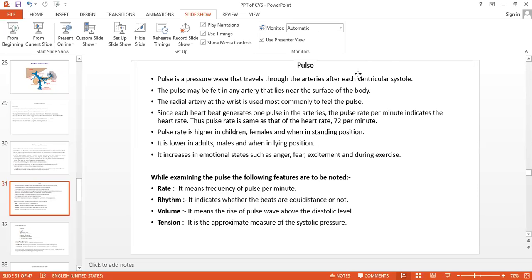After each ventricular systole, the wave we can feel, that wave is called the pulse. That is the pressure wave. After each ventricular systole, the pulse may be felt, for example at the radial artery surface.